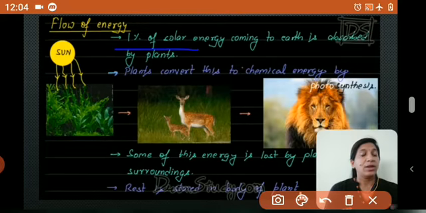Fine. So are the plants using that solar energy directly for photosynthesis? No. That solar energy which is taken by the plants is converted into chemical energy. What is it? Chemical energy. Okay, fine.